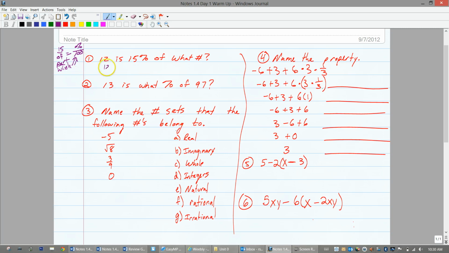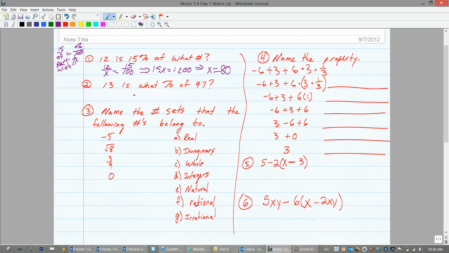12 is, so that's our is part, of what number? We don't know what it is. And 15% is our percentage. So 15 over 100. That turns into 15x equals 1200, which divide by 15, you get x is what number? 800, did you guys say? 80 or 800? 80. Cool. All right, next one.